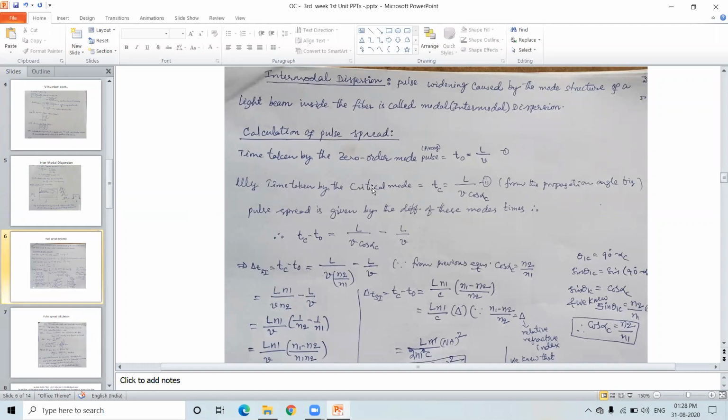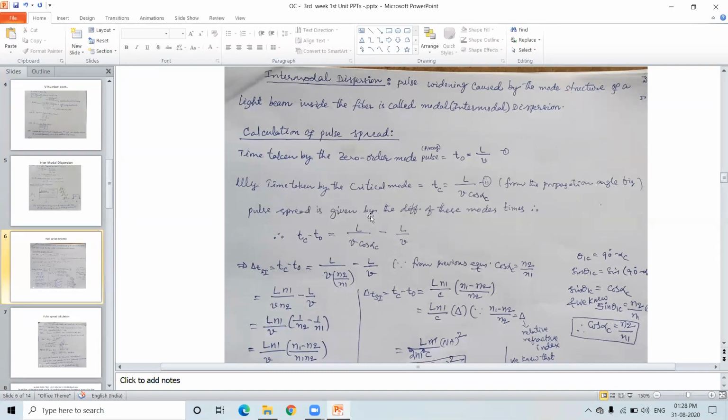Similarly, the time taken by the critical mode, Tc, is equal to L by V cos alpha. From the propagation angle we can obtain cos alpha. You might understand that when we defined the critical propagation angle, we considered that figure where we defined the critical propagation angle alpha C, which is related with cos alpha C.